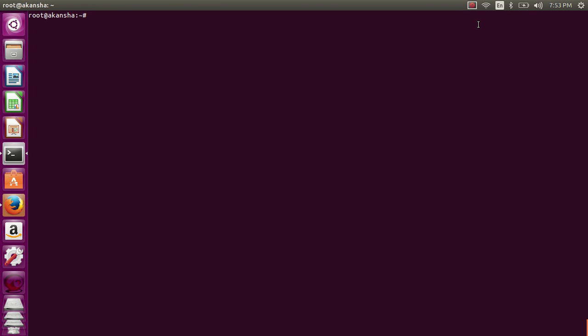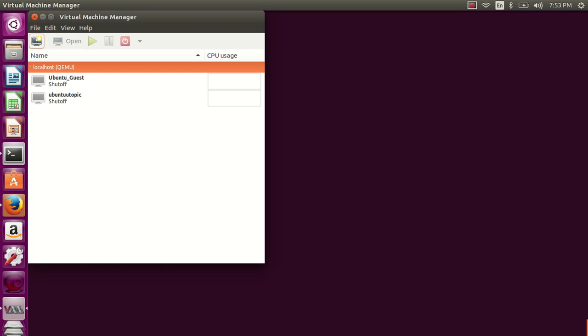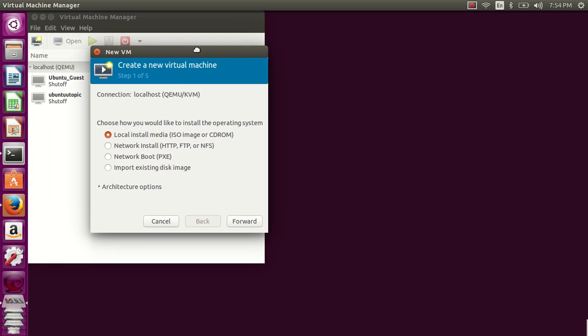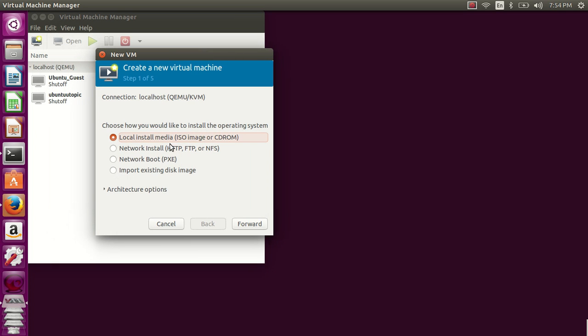So now we will fire the virt-manager command. This should start the Virt Manager application for you. As we can see here, we have two virtual machines which I have already configured. For you, I am doing it once again. We are going to create a new virtual machine. We'll select local install media, that is the ISO image, because I already have the ISO image in my system.